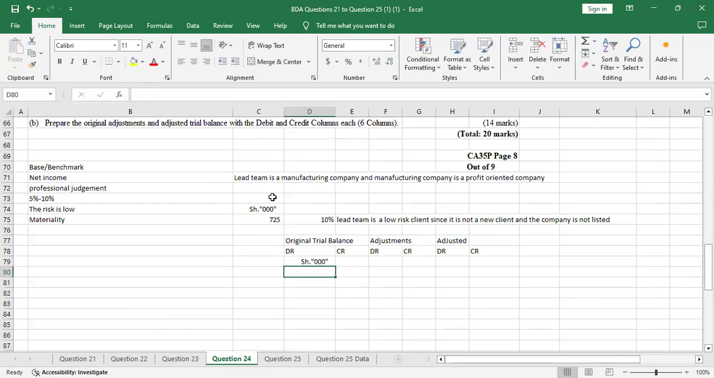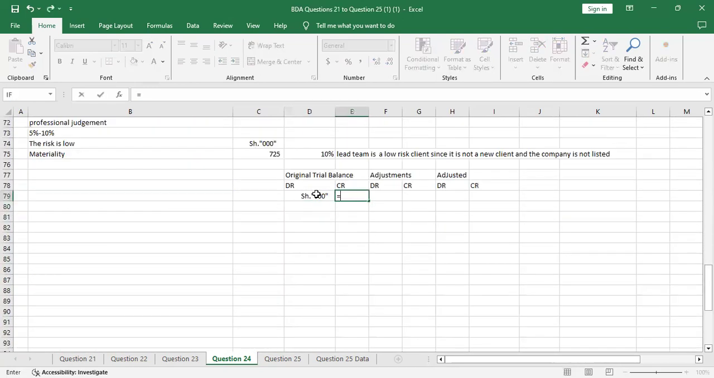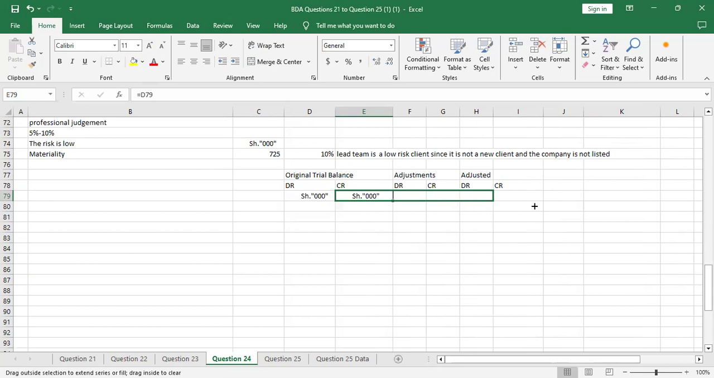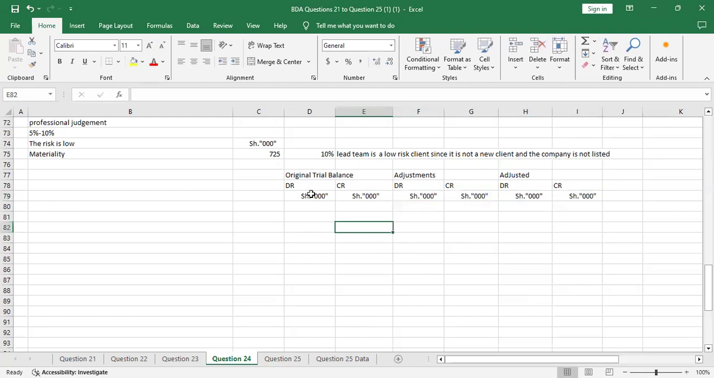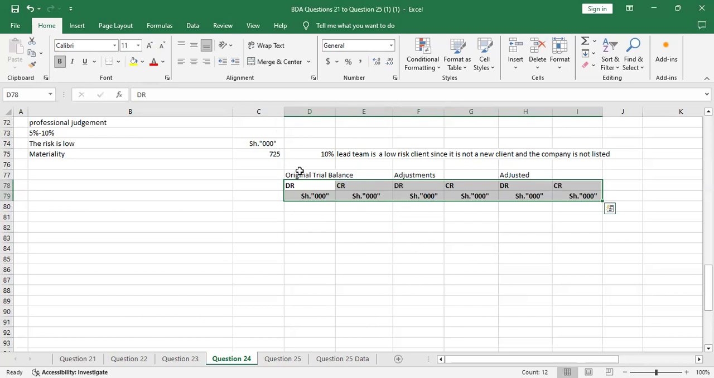Let me increase that and drag that all the way. Yeah, so the shillings were in thousands. Let me increase that width. Yeah, so let me bold this and also bold that.